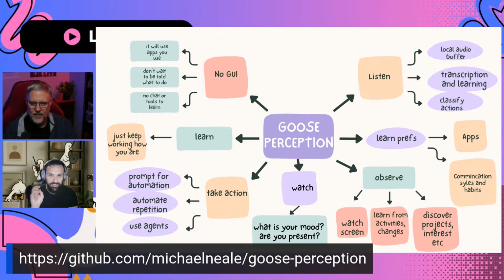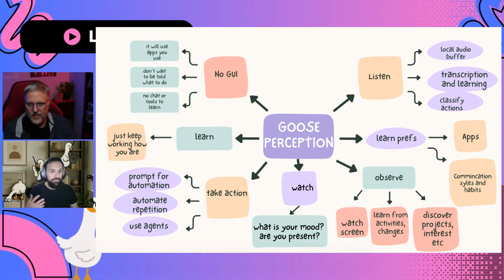Essentially, the first thing it started with was actually not Listen, but no GUI, right? There was no UI whatsoever in the beginning. It was running in your console and doing things in the background, and it used apps. It checked all the text on the screen. It looked at your Slack history if you're connected to that, and basically it ran recipes. It uses Goose recipes to do some work in the background.